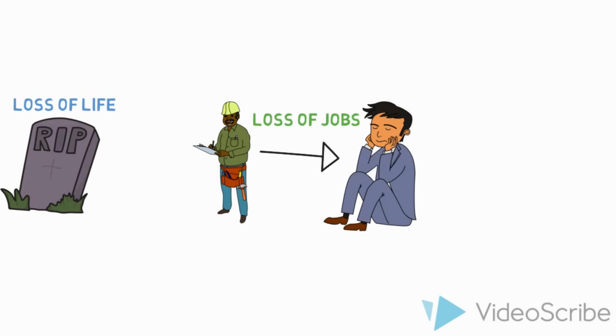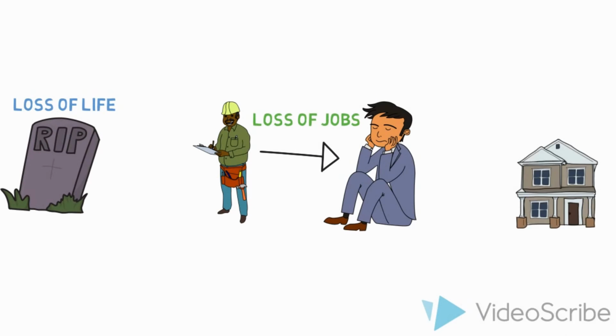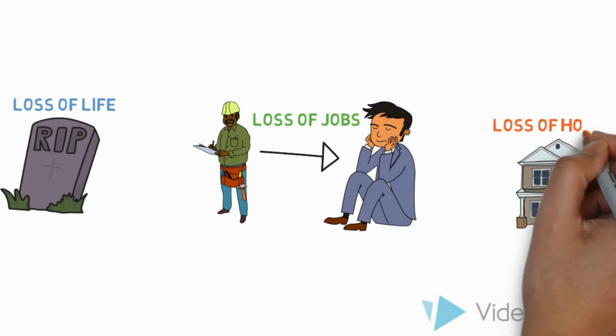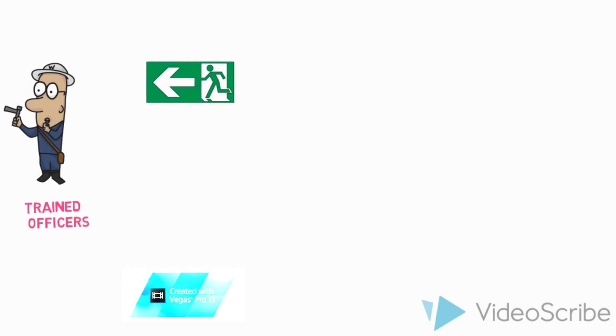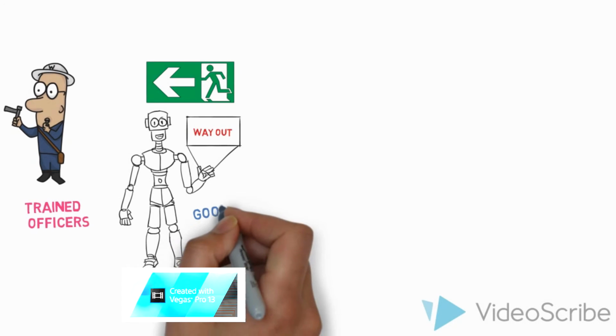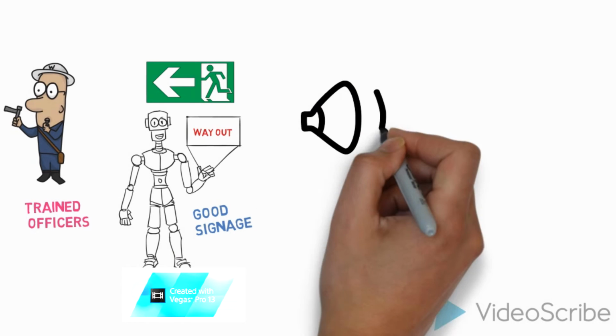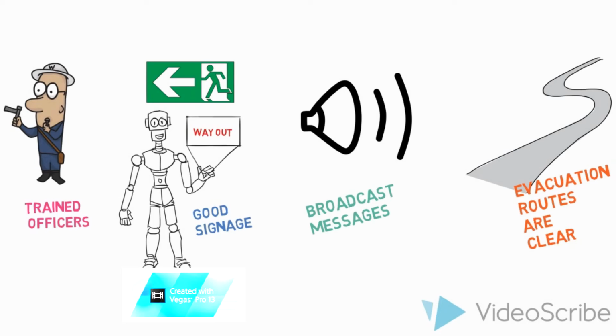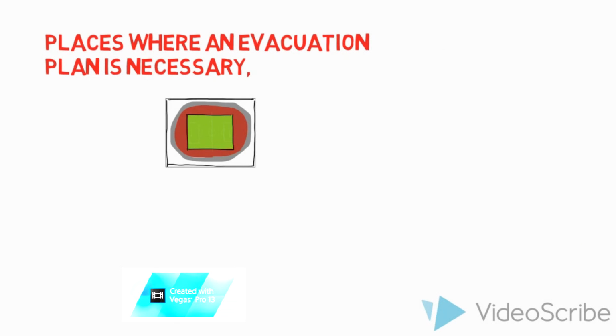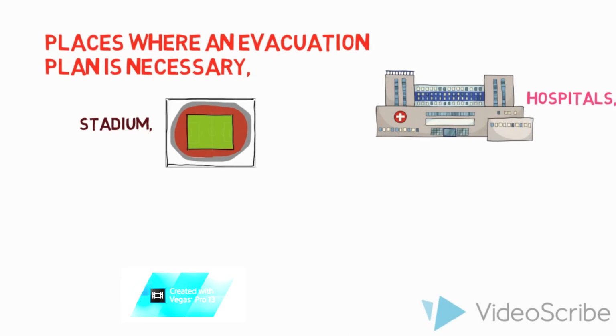It ensures safe exit of the building in less than 8 minutes, hence minimizing the costs. An evacuation plan includes having trained officers who know the evacuation drill, good signage towards safe zones, and speakers to broadcast the instructions throughout the complex. Evacuation routes must be clear without any obstruction. The places where an evacuation plan is crucial are structures with high capacity.